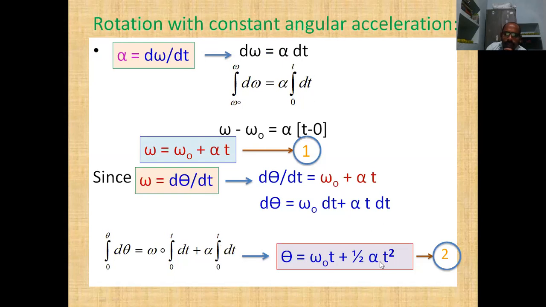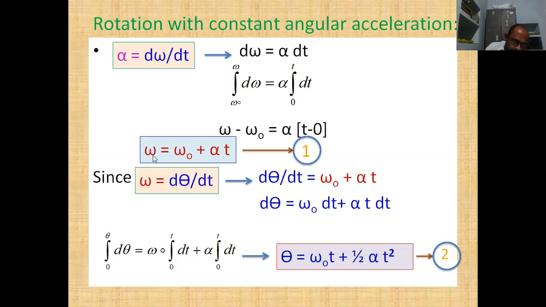Therefore theta is equal to omega naught t plus half alpha t square. This is the equation for angular displacement of a rotating body.